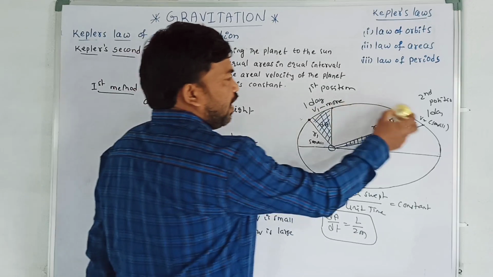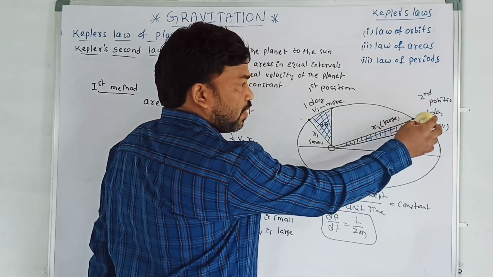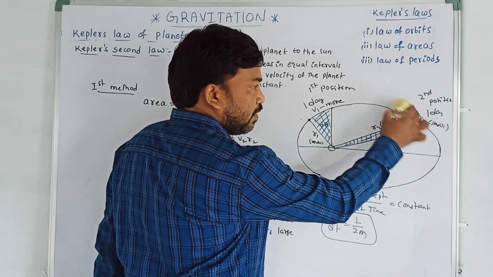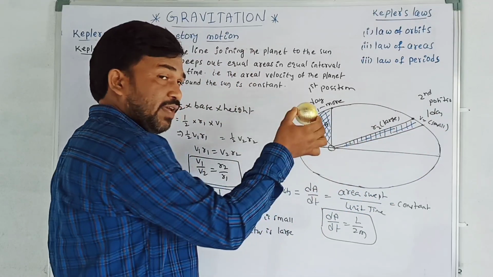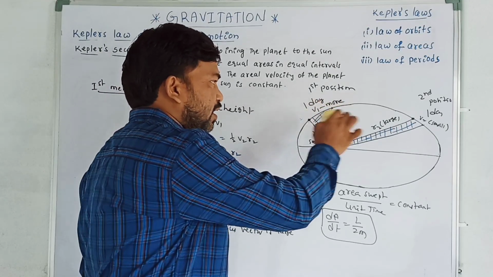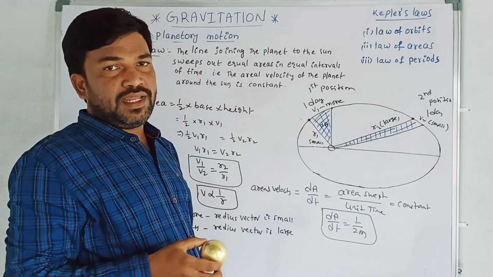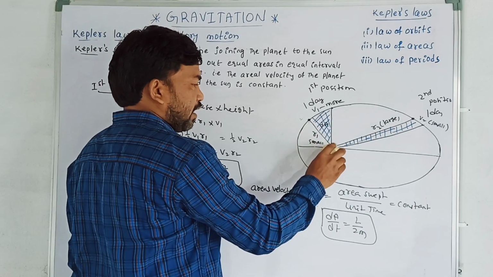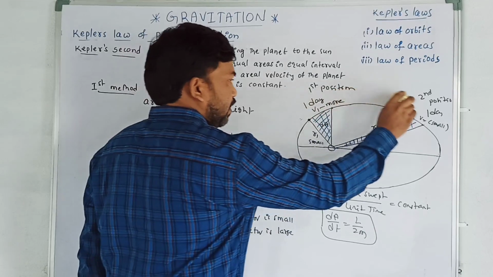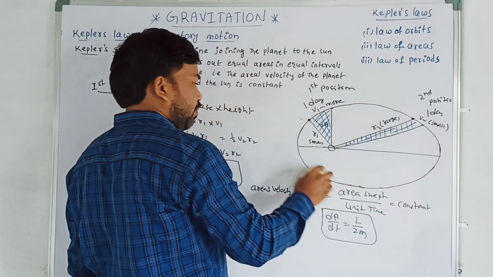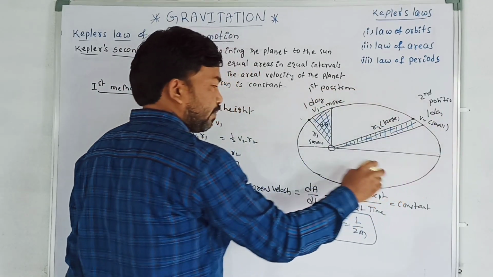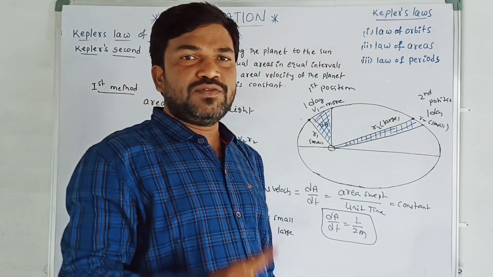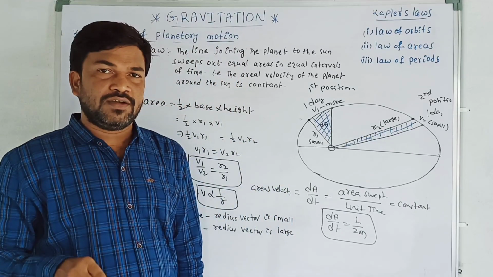At a particular position where the radius vector is more, the planet is moving slowly. But whether it is moving speedily or slowly, it covers equal areas. If a planet comes to this position, it moves fast, again slow, again fast, again slow. This is known as Kepler's second law: it sweeps equal areas in equal intervals of time.